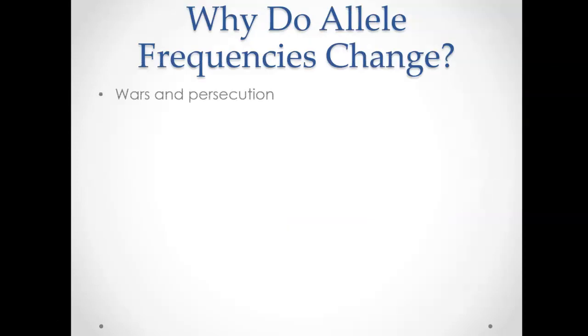So, in our first lecture on chapter 14, we talked about all of the different things that we could do if allele frequencies stayed the same in a population. So, we could use it to predict phenotypes of future generations, and we could use it to look at frequencies of things like cystic fibrosis and Tay-Sachs and all of these disease alleles. But the problem is in an actual population, allele frequencies don't stay the same, and there's a lot of reasons